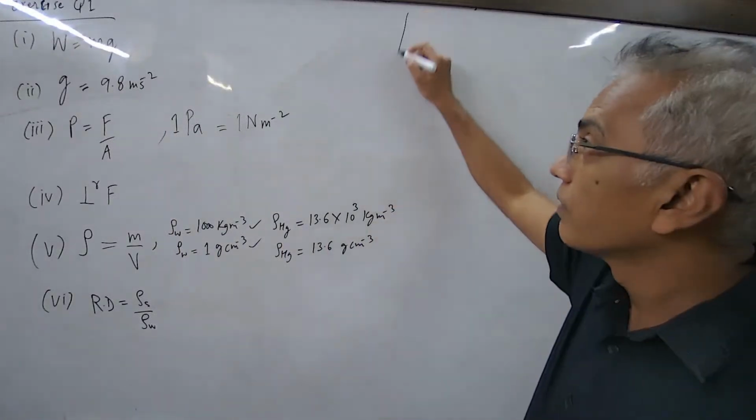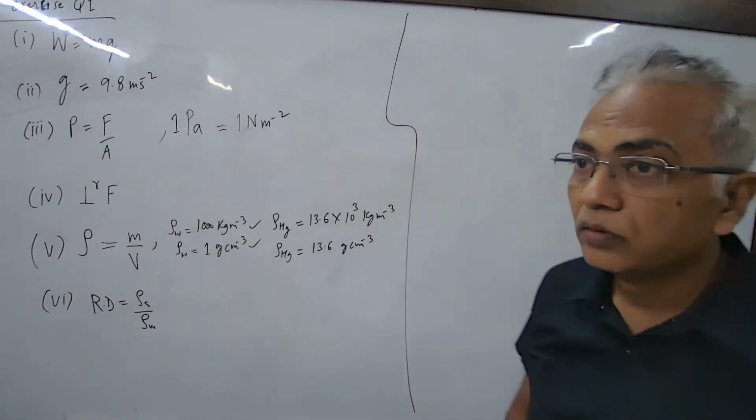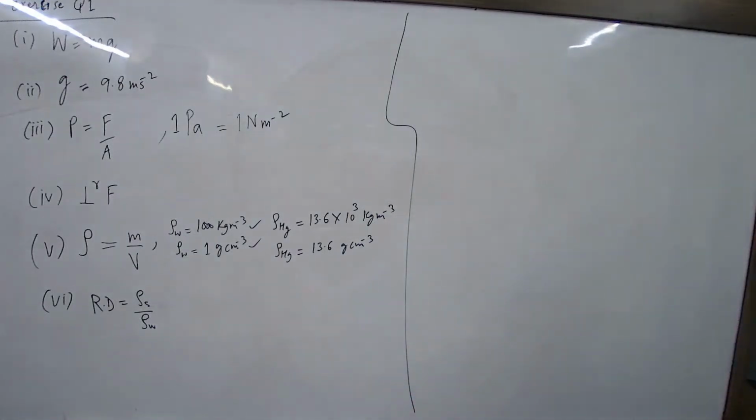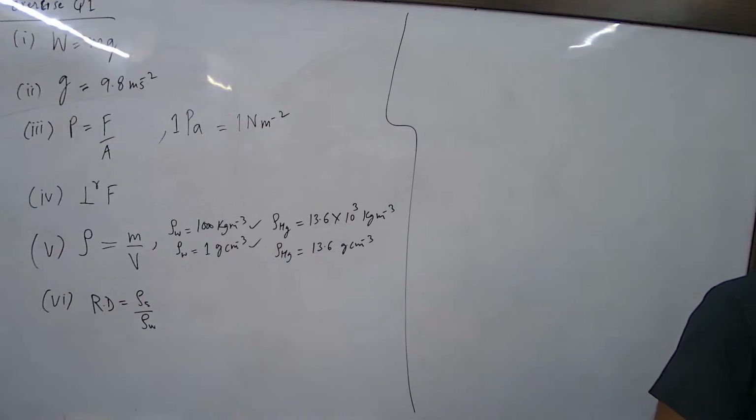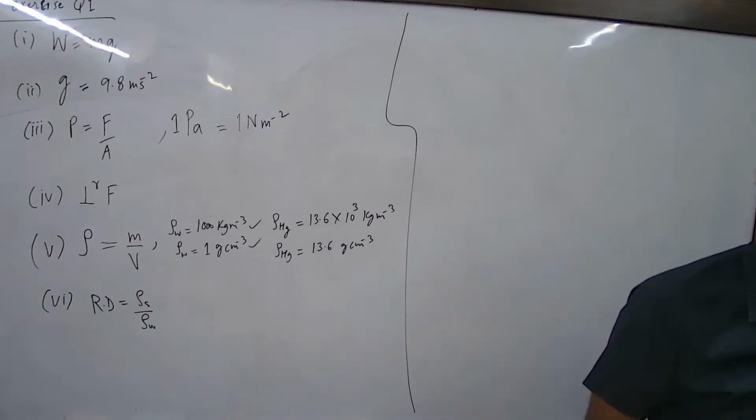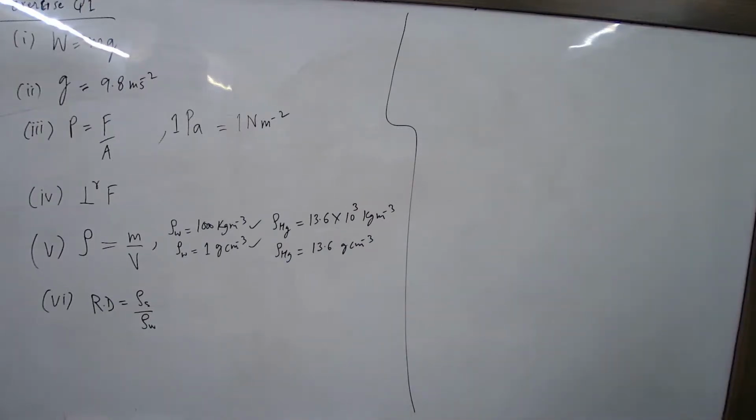So what did we write for buoyancy? Property of the liquid to cause upthrust. Buoyancy is just a property. Exactly, force. Upthrust. Force could be in any direction, but it is in the upward direction. Upthrust. Yes, on any body which is submerged.